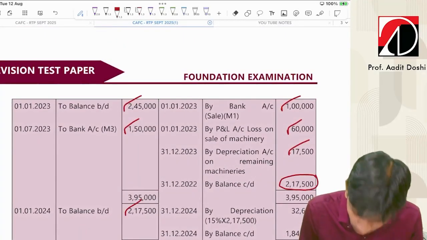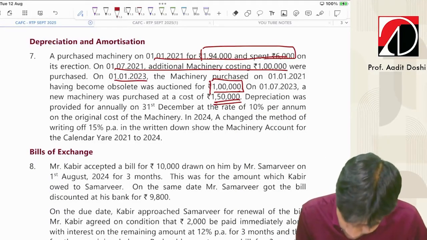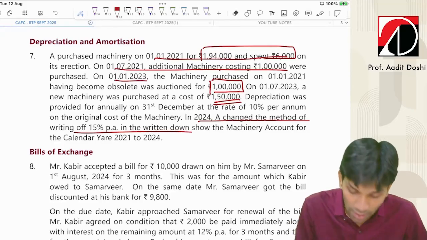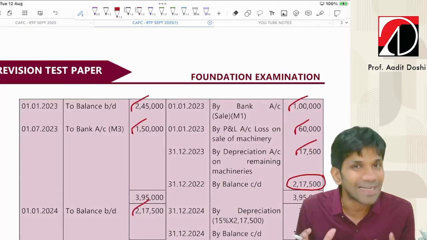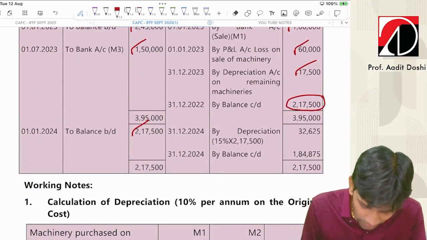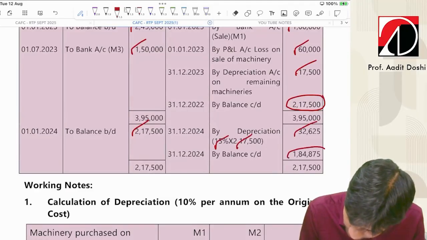So 23 got over. Now in 24 they decided to change the method of depreciation. Yes, in 24, now they are charging WDV method. So whenever there is a change of method, prospective effect should be given. So 2,17,500 into 15% gives 32,625, and this is the balance carried down.